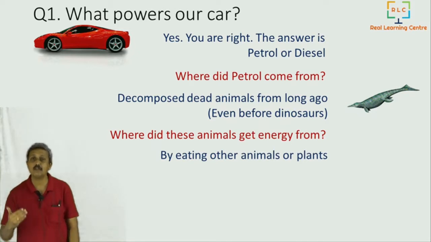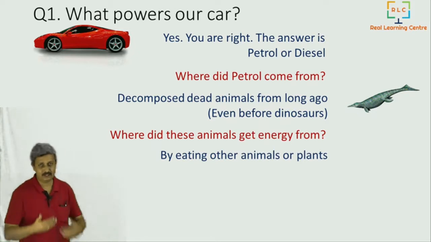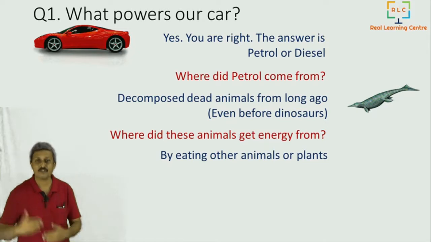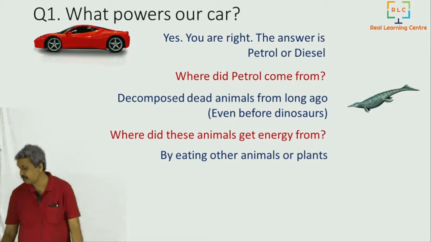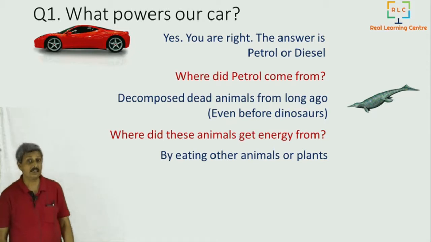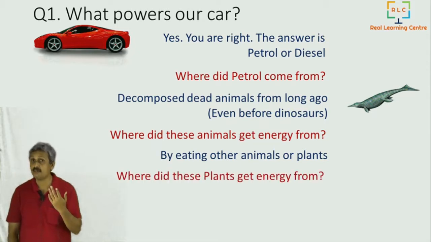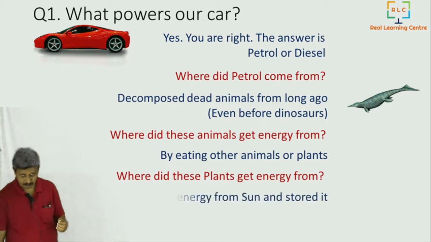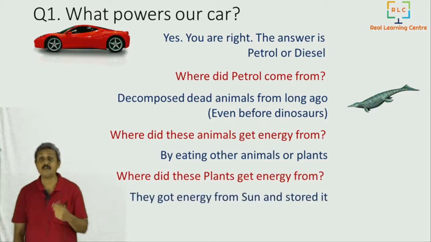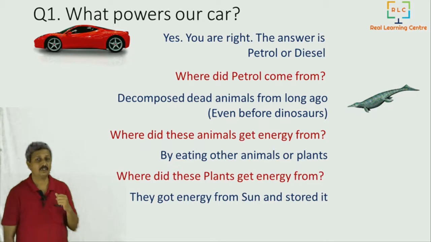So ultimately it can be traced to some plants, which are last in the food chain. Now we ask, where is the energy coming from for plants? This answer most children actually know. The energy to plants comes from the sun. They got it from the sun.